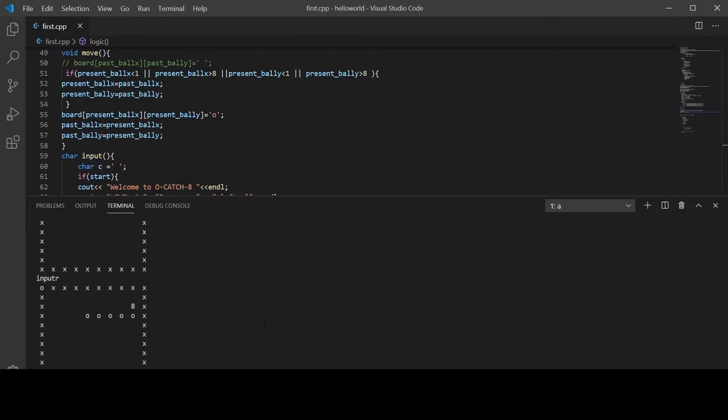I believe now you have understood the problem. That's why this statement is very important, so that we do not get a repetition of our character O.